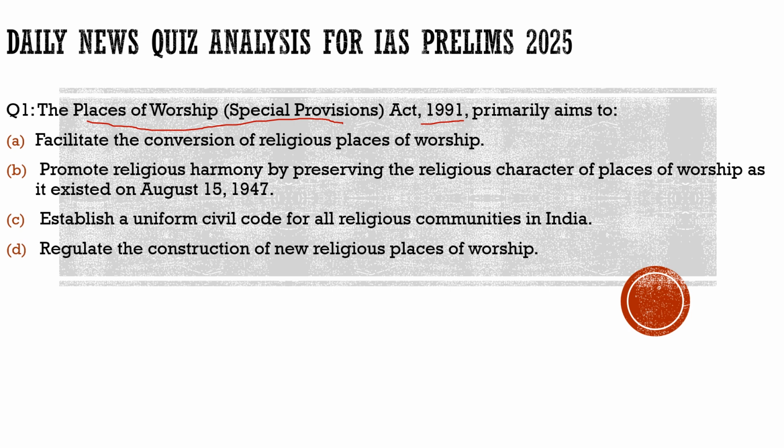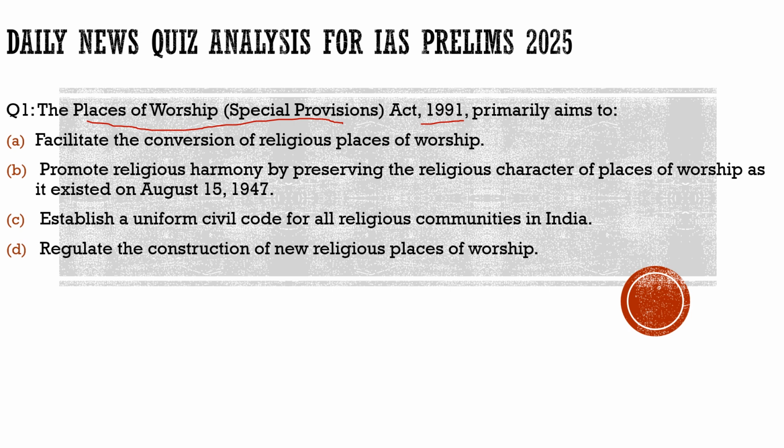What does this law state here? That when we got our independence on 15th August 1947, whatever was the state of any monument, or of any religious place, that would remain the same. This is the basic provision of it.